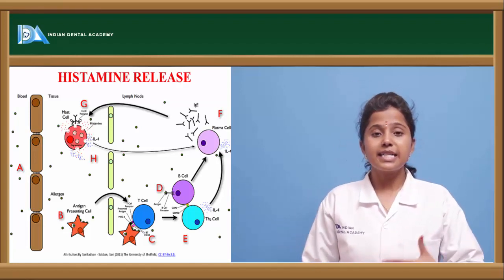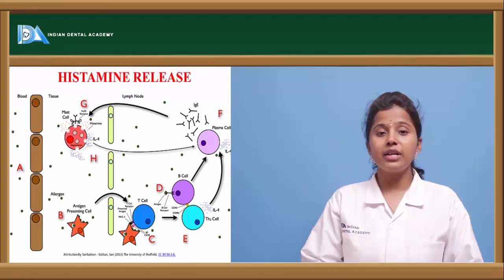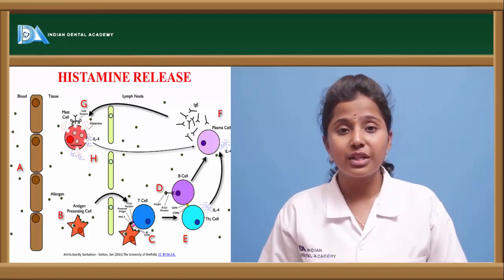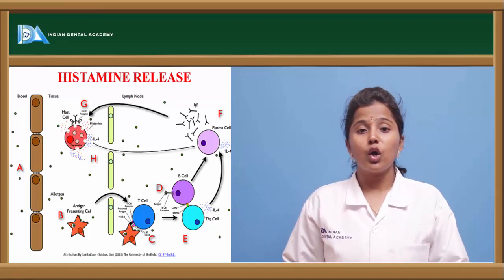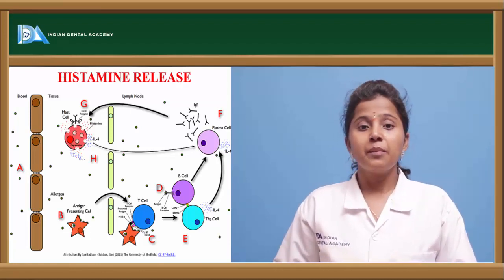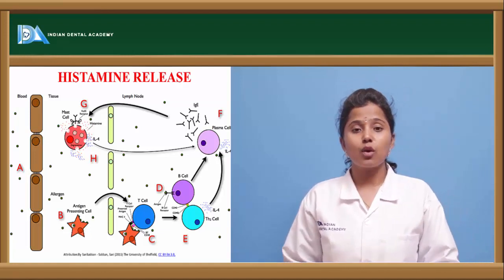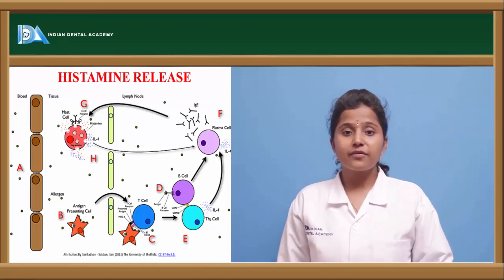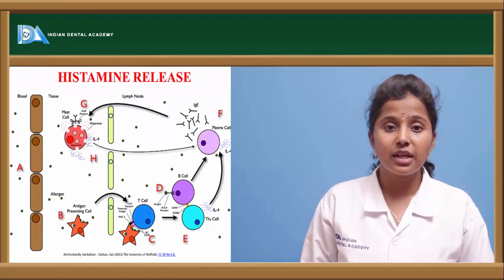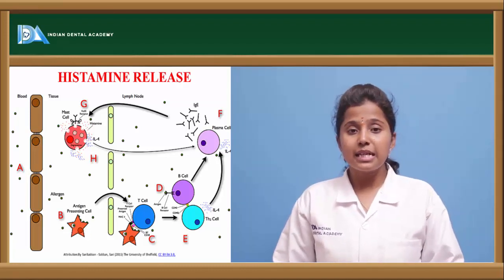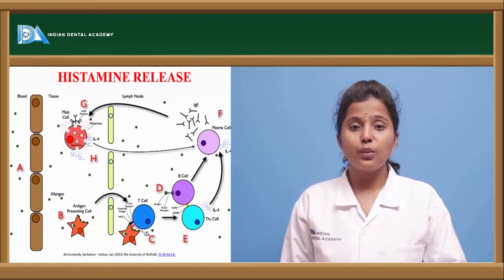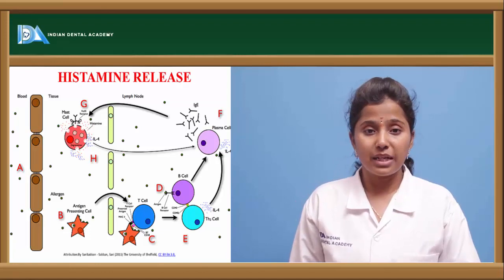So mast cells produce histamine, and when histamine is released into the bloodstream, it produces allergic reactions in the body, or there are chances of potentiation of inflammatory responses because the immune system is altered. In the immune system we find various B cells, T cells and various other cells. These immune system cells are altered, or immunological responses are altered, when histamine is released into the bloodstream.